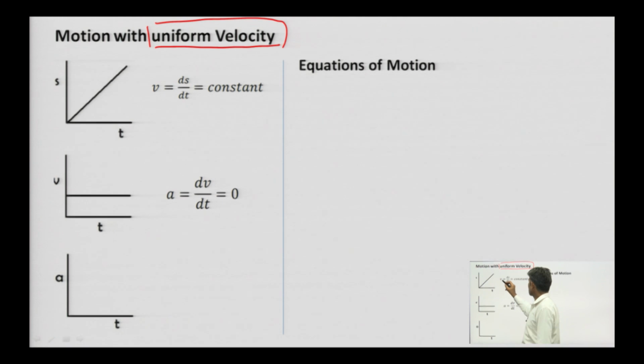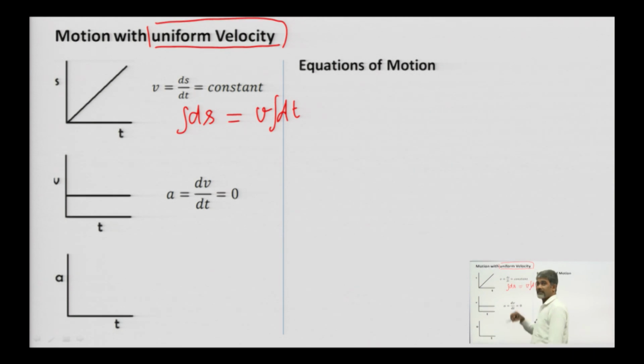So, here v is equal to ds by dt. So, ds is v into dt, right. So, integrating this, since v is constant, take it outside the integral. So, this is s, that is equal to v into t, okay.